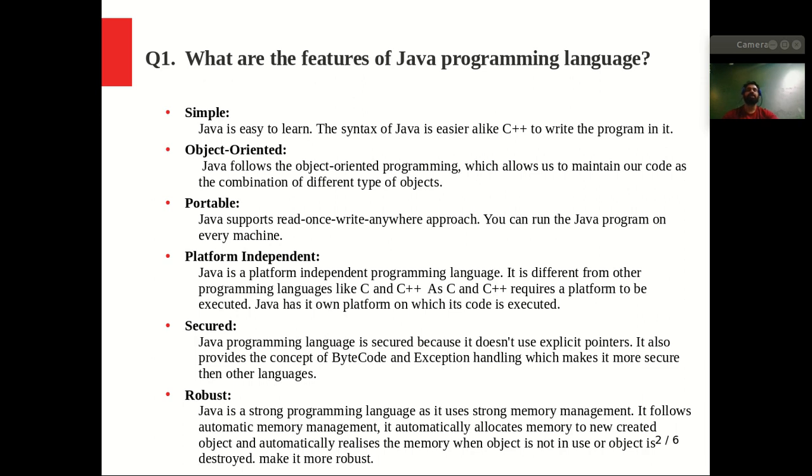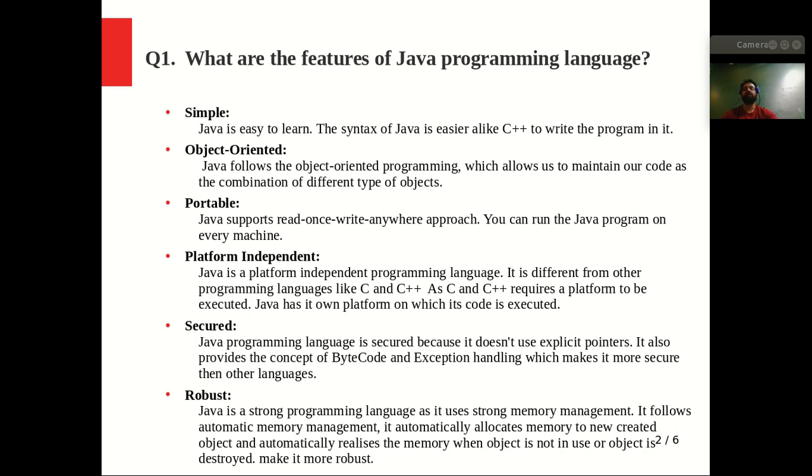The third point is that it is portable in nature. What do we mean by portable in nature? It supports the write once, run anywhere approach. Let's say a developer writes some source code in Java. He saves that code in a .java file, and then the Java compiler compiles that .java file and converts it to bytecode. That bytecode can run on every machine. That's why it is portable in nature.